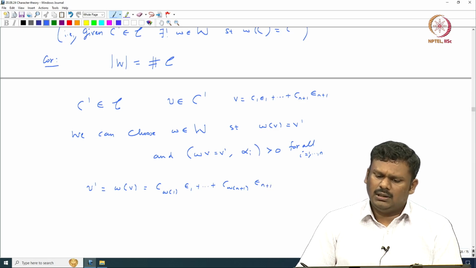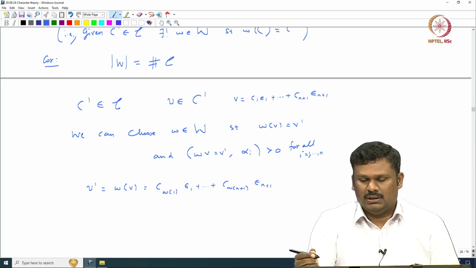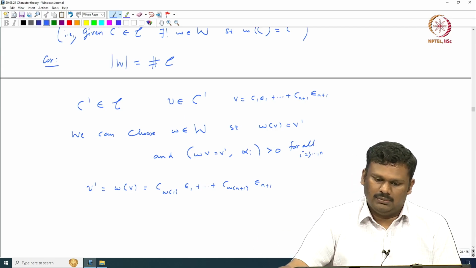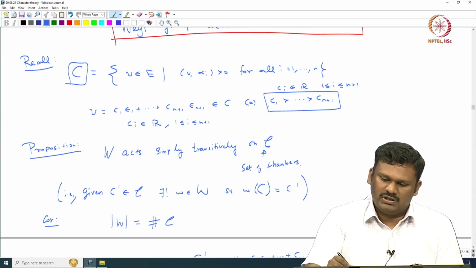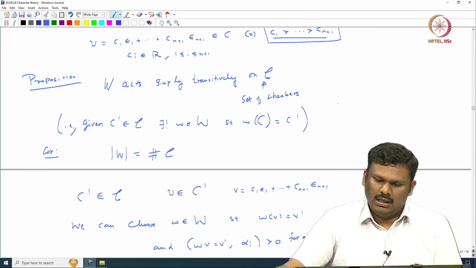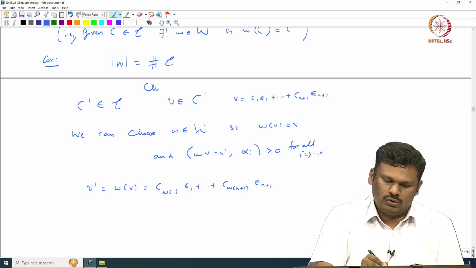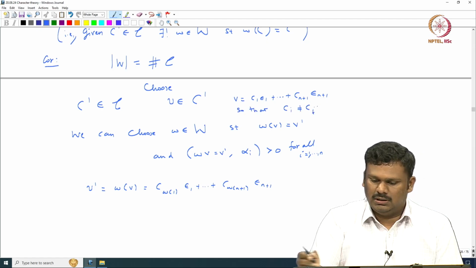You can always arrange these n plus 1 c_i's in decreasing order, because something is inside C if and only if the coefficients are in decreasing order. It is not hard to choose v so that the c_i's are all distinct.